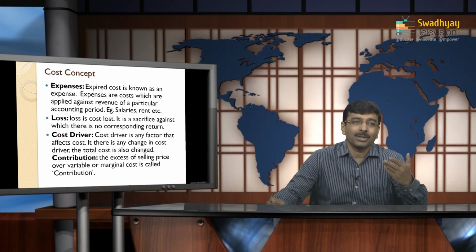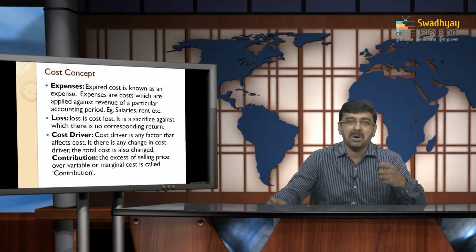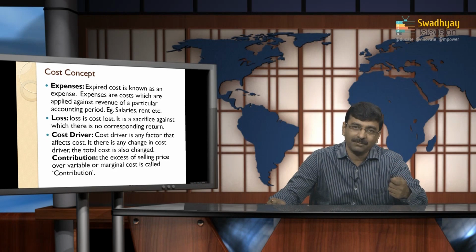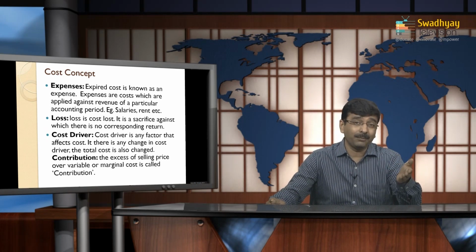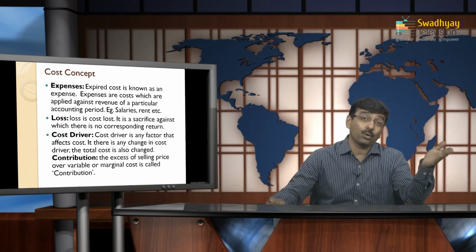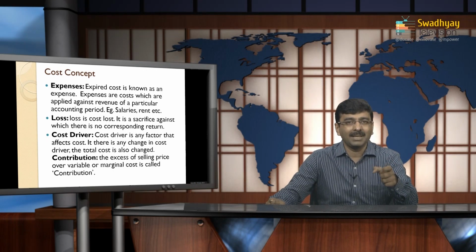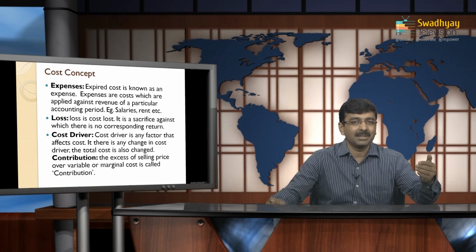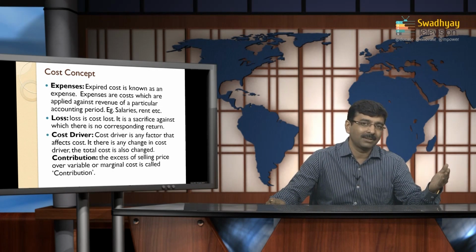Cost driver is a factor that affects the amount of cost. For example, in coconut oil, the coconut is a cost driver. The cost driver shows what amount of expenditure is incurred and how the expenditure changes on the basis of certain parameters.